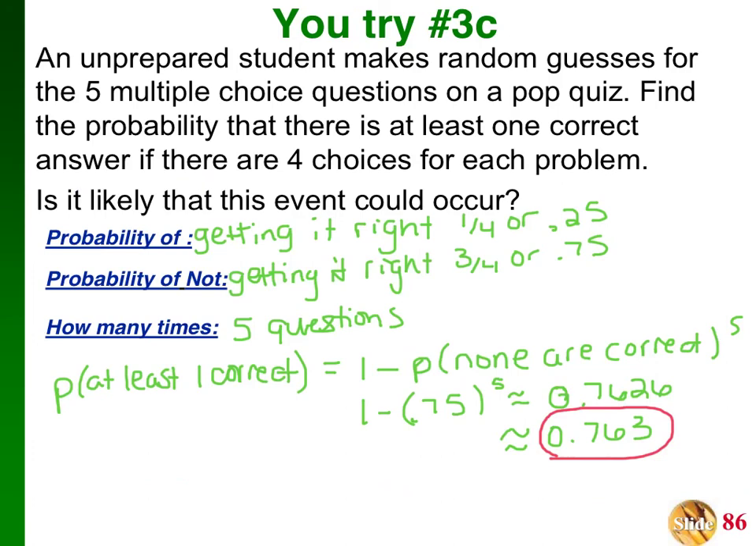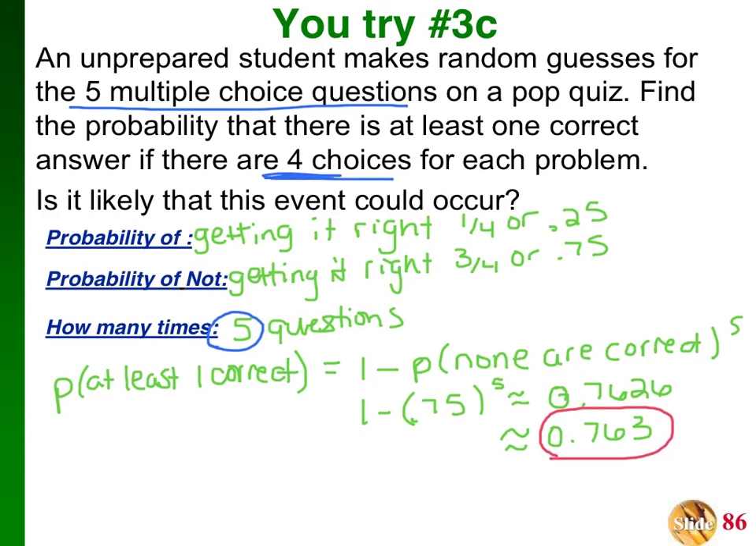Okay guys, this one's a little bit trickier because it's got the whole multiple choice question thrown in there. So you have random guesses for 5 multiple choice questions. So that 5 is what goes down here for how many times you're going to be doing multiple choice. You're going to be doing it 5 times. Find the probability that there's at least one correct answer if there are 4 choices for each problem.